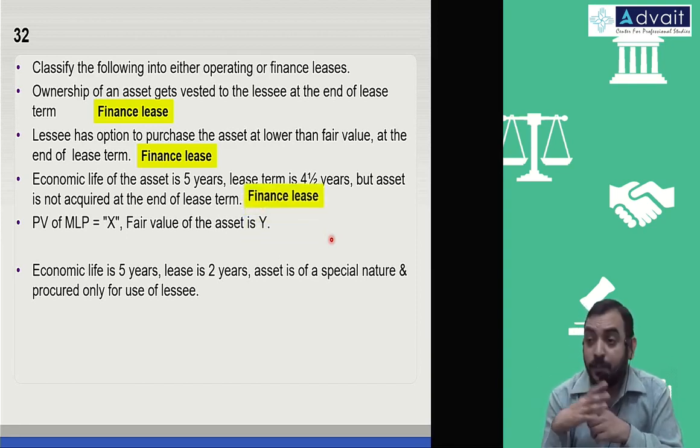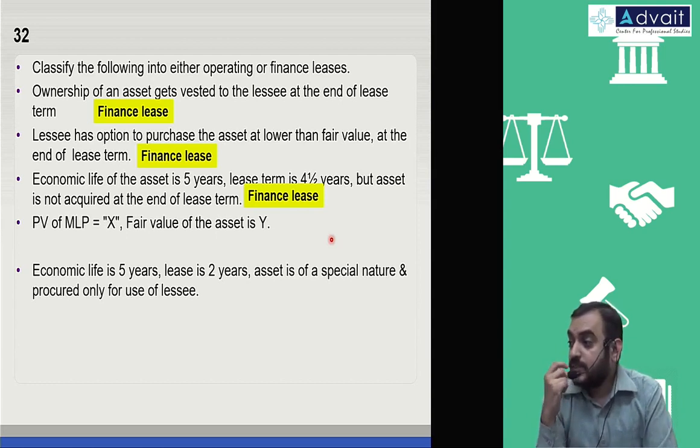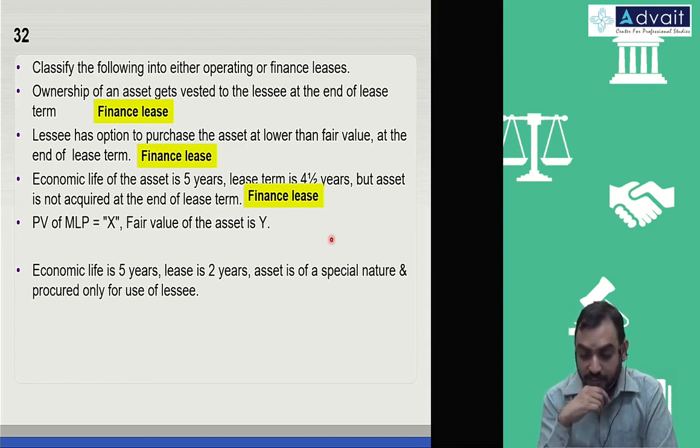Present value of MLP, the minimum lease payments, is X, fair value of the asset is Y. Operating lease. Operating lease. Okay, we'll tell financing lease. You gave the break earlier. That's how your expression looks.